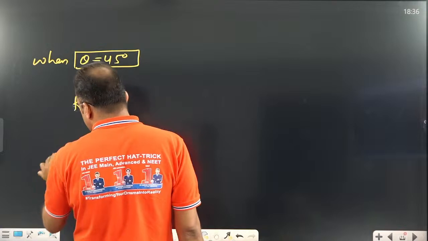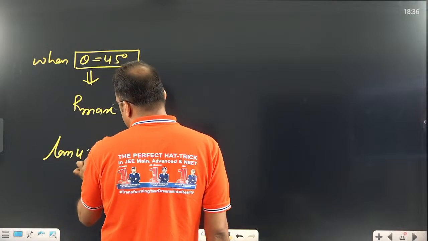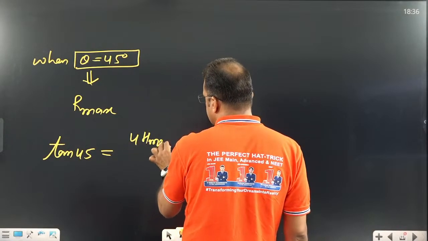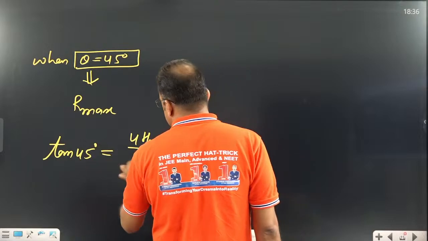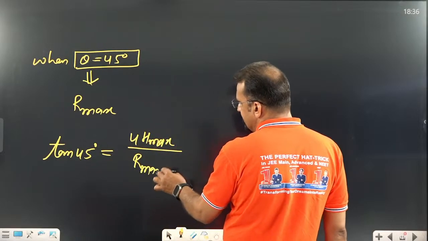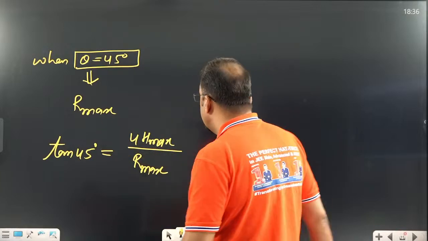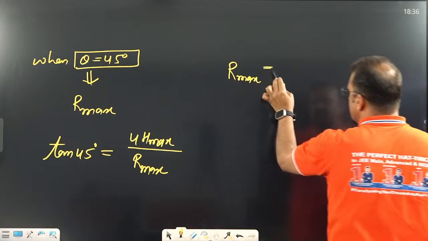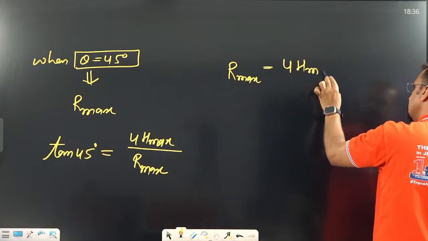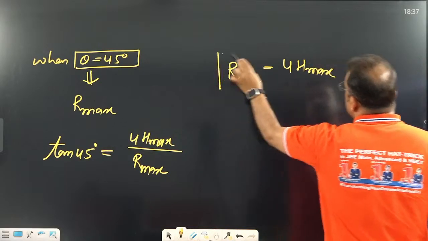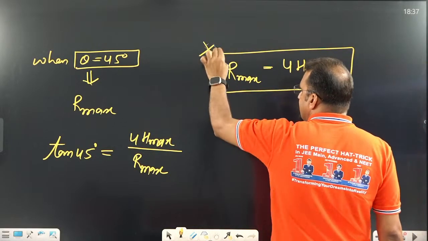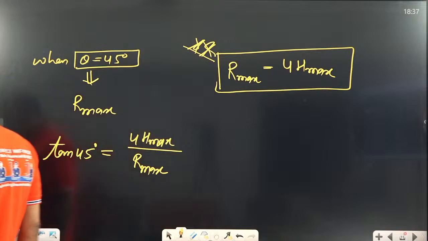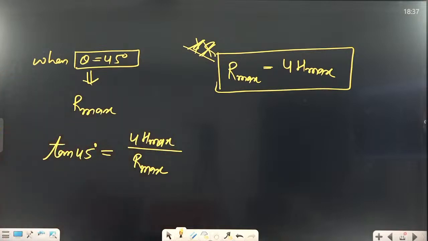Now you know the relation. Tan theta means tan 45 equals 4 H max divided by R, and in place of R we can use R maximum, and tan 45 is 1. So remember this concept also: R maximum is equal to 4 times H maximum, not always, at the maximum condition only. R maximum is 4 times H maximum. Very, very, very important part, dear student. So remember this.